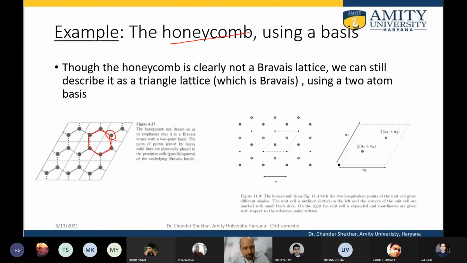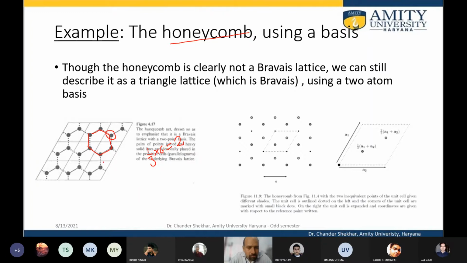First, how many atoms per unit cell are there? The individual atom is bound to three sides, so 1/3 of the atom contributes towards the unit cell. We have 6 such atoms, so there are two atoms per unit cell.